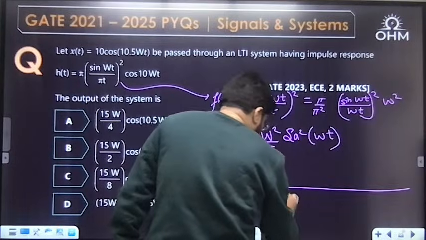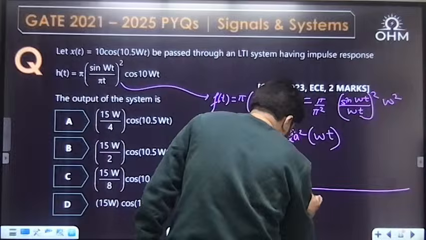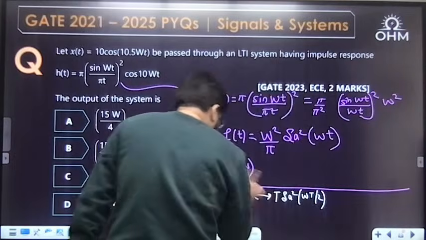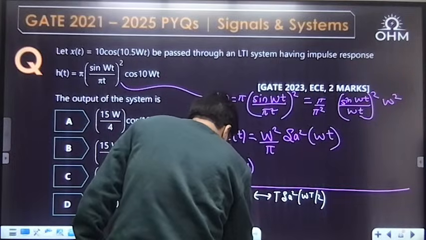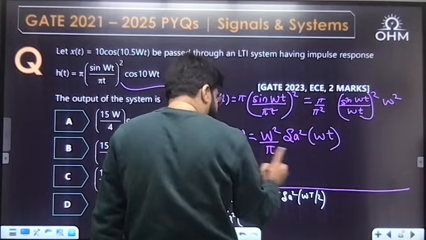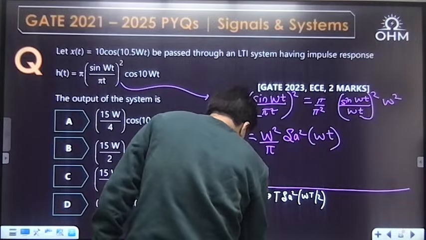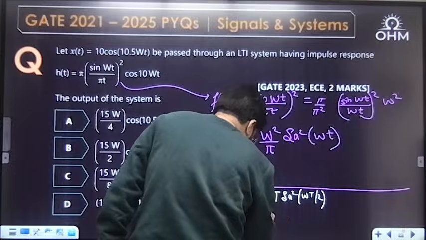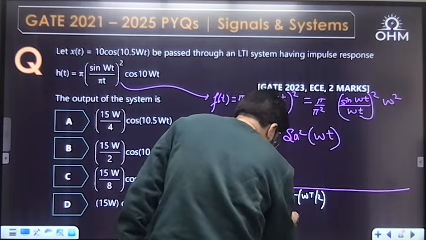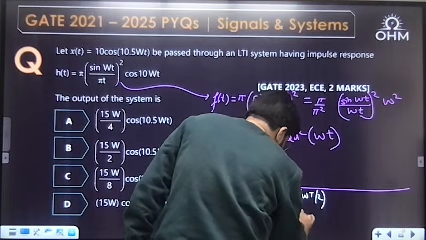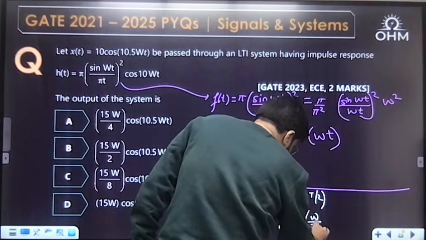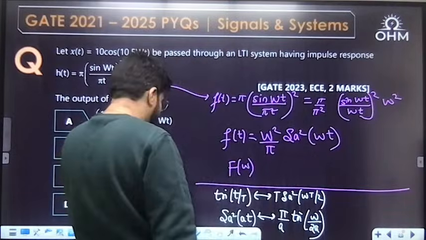Tri t by T, the formula we discussed, is T sampling square omega T by 2. By duality, sampling square will have the Fourier transform of a triangular function. Sampling square at has the answer pi by a tri omega by 2a.